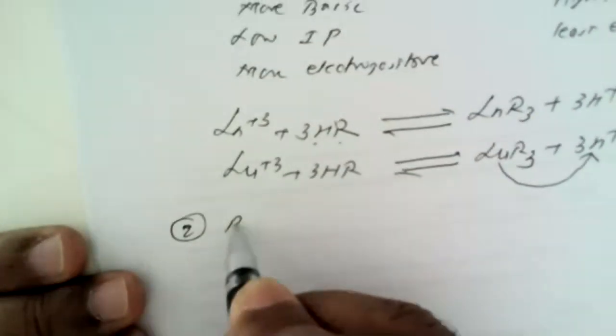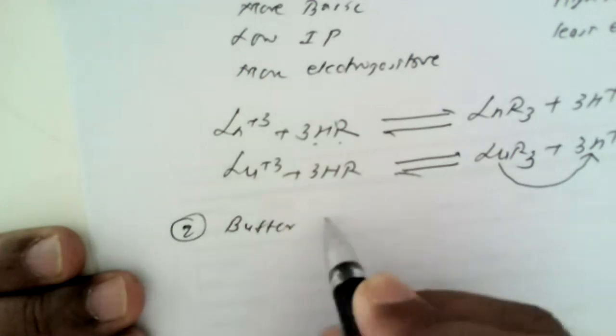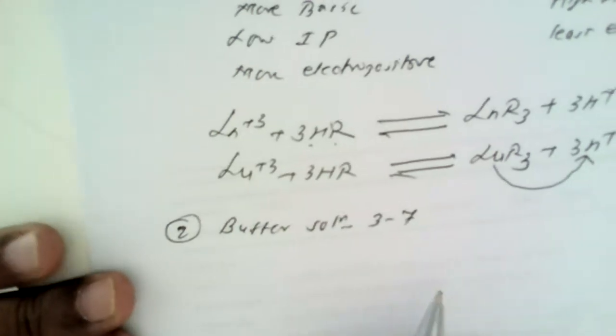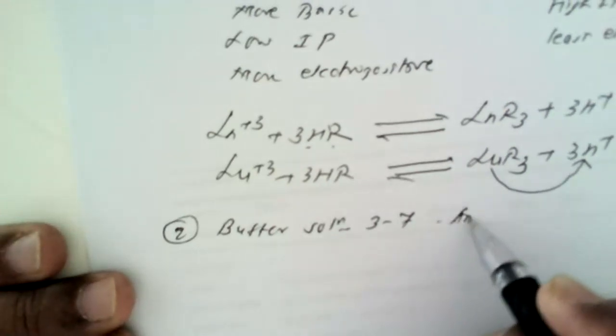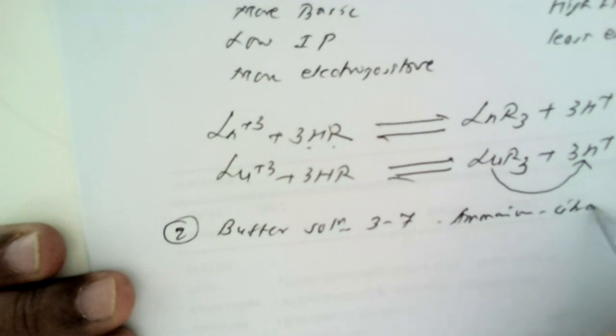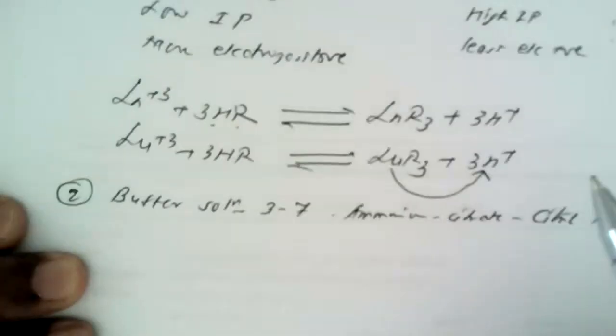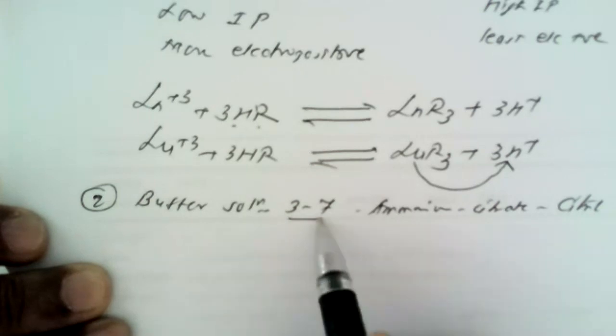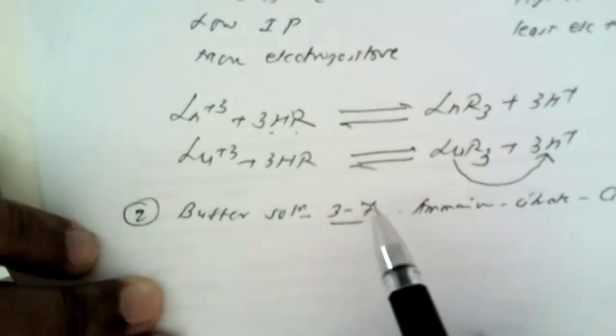First of all, a buffer solution is prepared having the pH in between 3 to 7, made of ammonium citrate and citric acid. A calculated quantity of ammonium citrate and citric acid is taken and the pH is maintained in between 3 to 7.